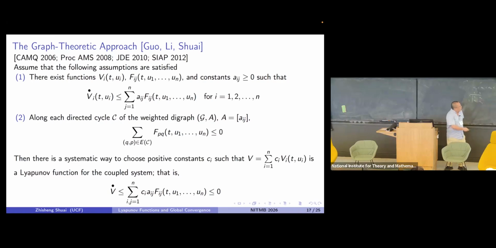So what you can do is take a derivative of this Lyapunov function, because normally your model is really complicated and you have this coupling term. As you take the derivative, the coupling term appears in this form.